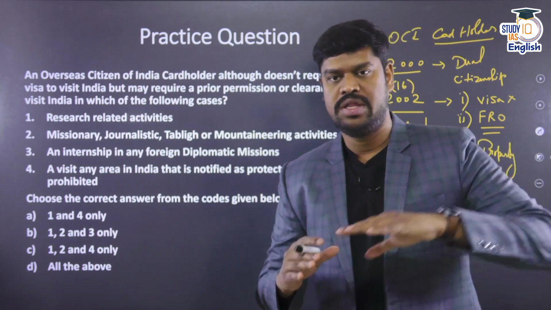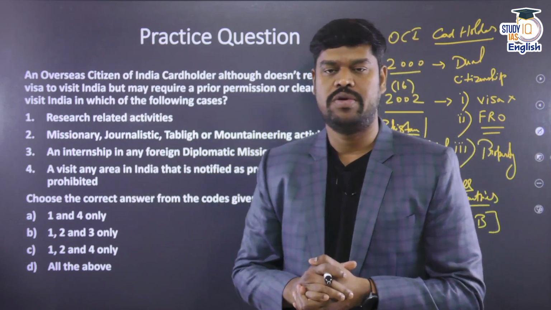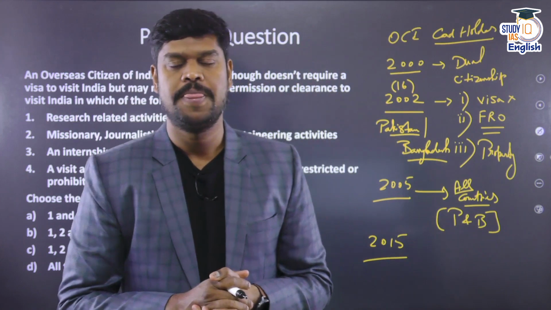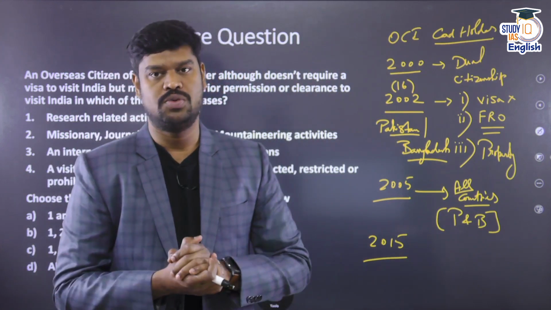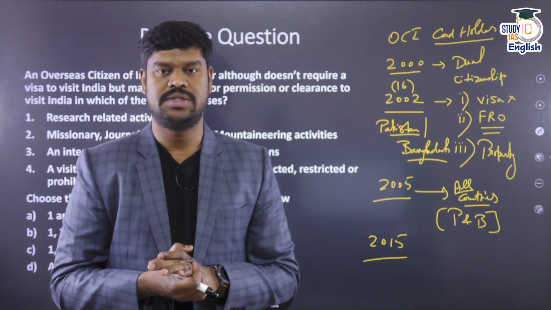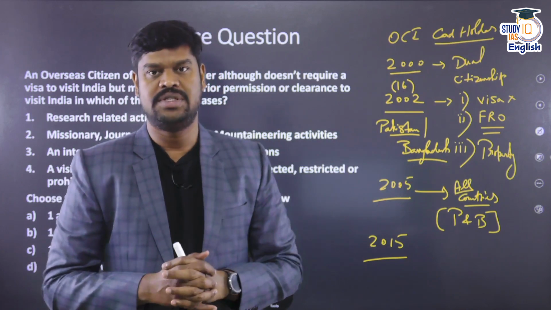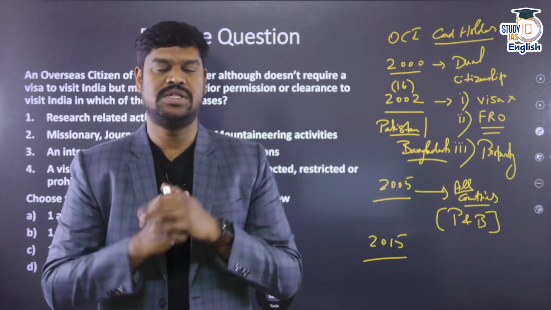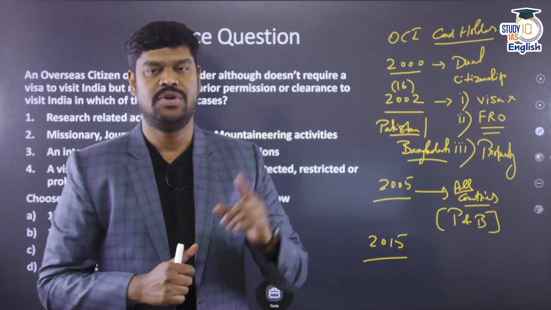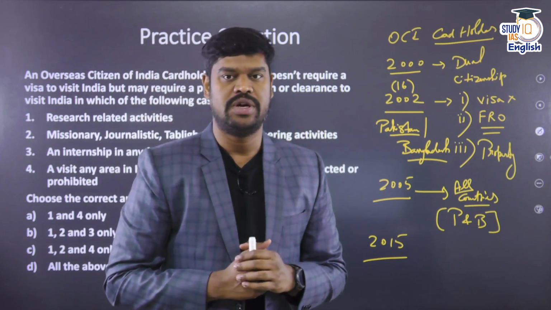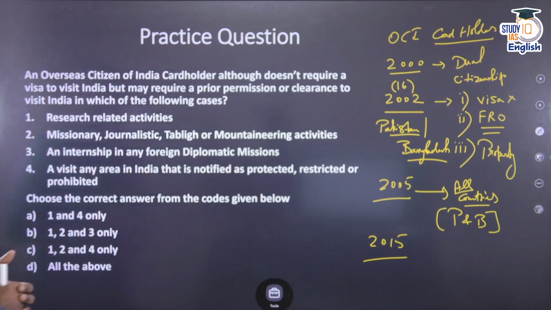The law says all pre-existing Person of Indian Origin cardholders would be converted into Overseas Citizenship of India cardholders, and anybody who applies new from 2015 will be eligible to get only this status. Whoever has this card would be eligible for all the benefits we have discussed. However, they are not citizens of India. But they are eligible to become citizens of India through the process of registration that we have already seen. So with this information, come to the question.